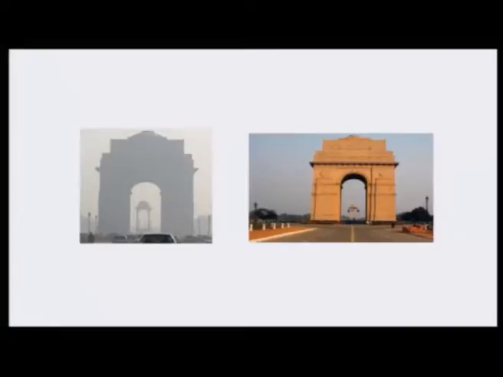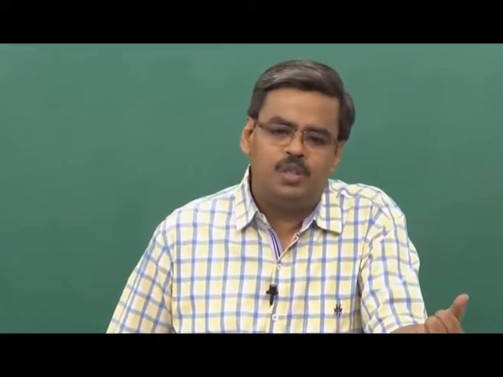In the other case the clarity is compromised, and with that compromise you realize that the image on the right tells you that the structure is nearer to you, the image on the left tells you that the structure is far off from you. So, in terms of monocular cues, how clear the image is would tell you how far or how near you are to the object.